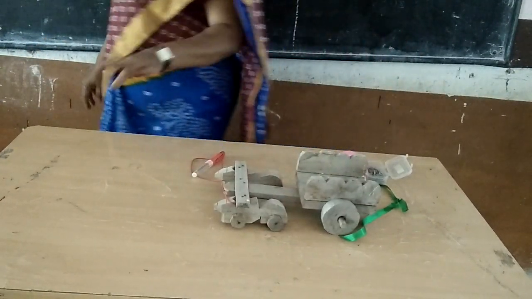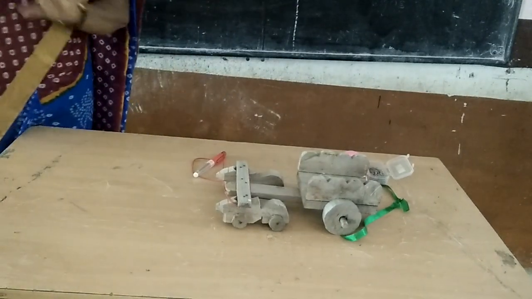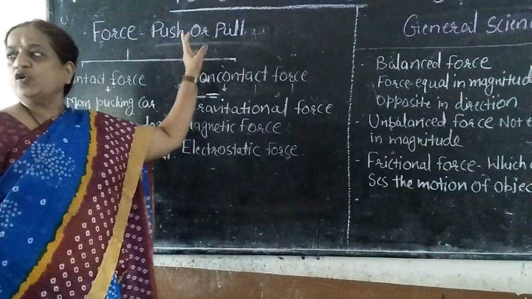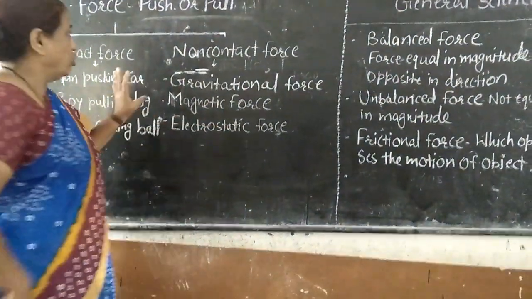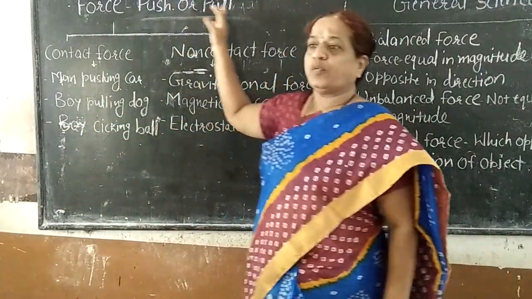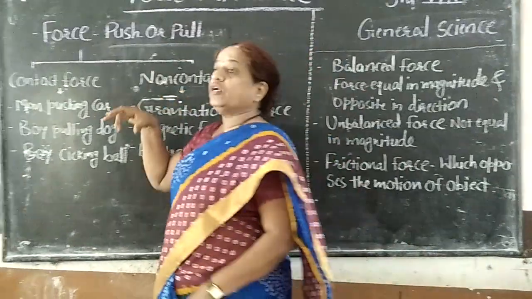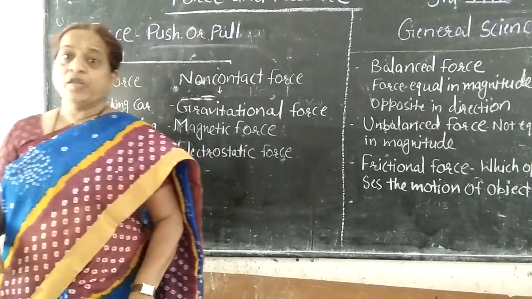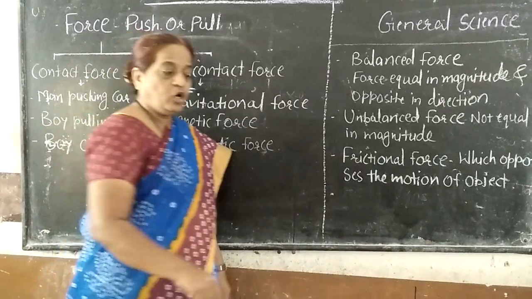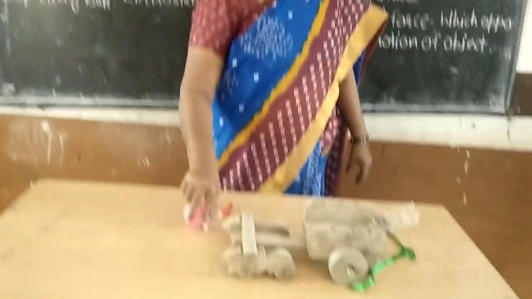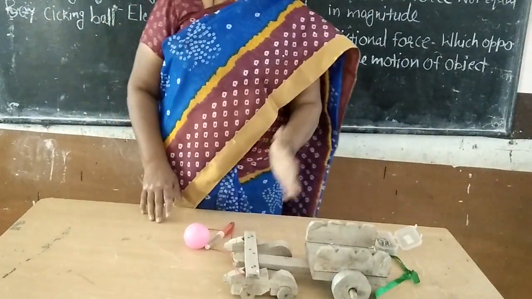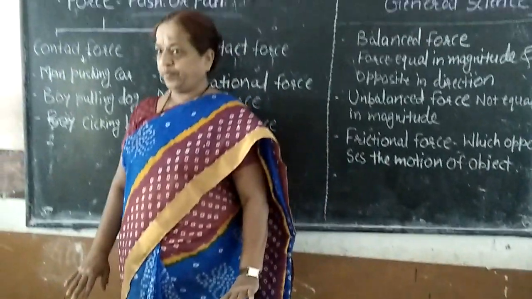So from all these examples, what will you conclude? The conclusion will be: force is push or pull. Okay. So in simple language, we can say that force is the push or pull. Or the actual definition of force is a physical quantity which is essential to set the object in motion, or it is a quantity which is essential to stop the object which is in motion.